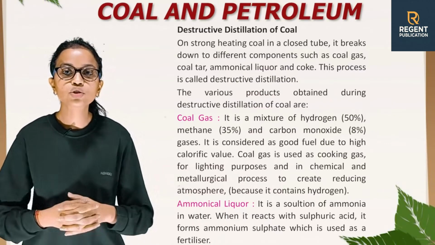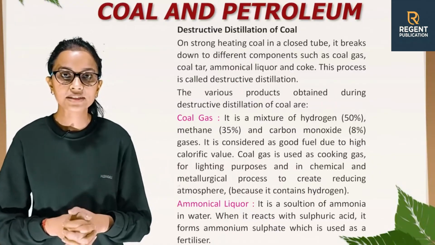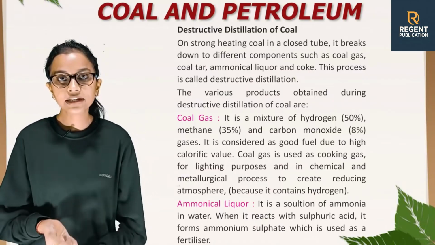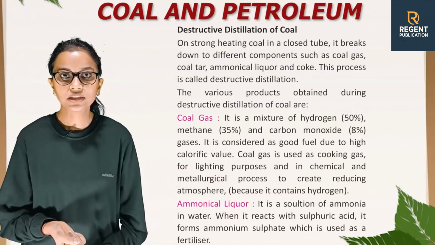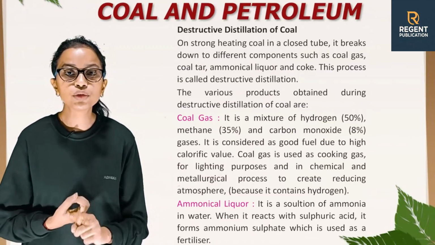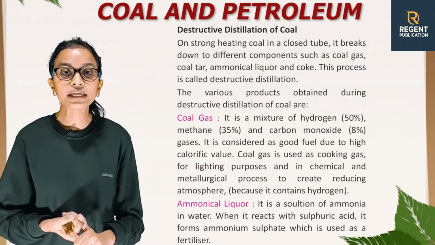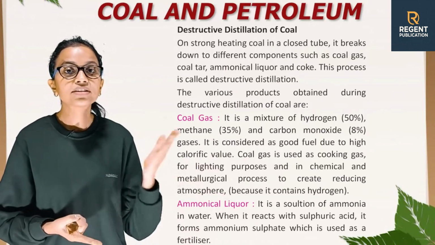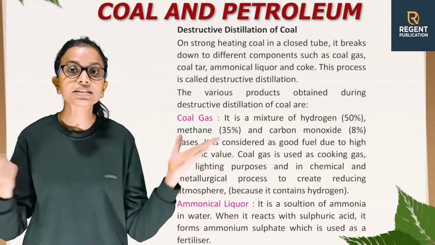The various products obtained during destructive distillation of coal are coal gas. It is a mixture of hydrogen 50%, methane 35% and carbon monoxide 8% gases. It is considered a good fuel due to high calorific value. Coal gas is used as cooking gas, for lighting purposes, and in chemical and metallurgical processes to create a reducing atmosphere because it contains hydrogen.